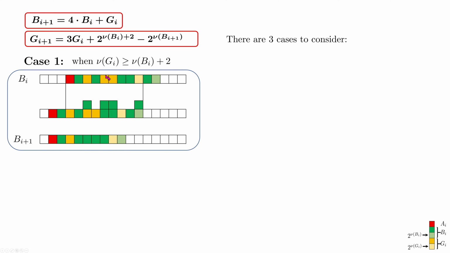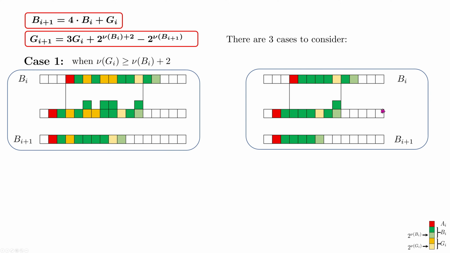What does it mean? It means that the lowest bit of G_i is at least 2 positions to the left from the lowest bit of B_i. As presented here, you can see that this light orange color, which means the lowest bit of G_i, is 2 positions to the left from the lowest bit of B_i. Here again, we are multiplying by 4 and adding G_i to get new B_i plus 1.